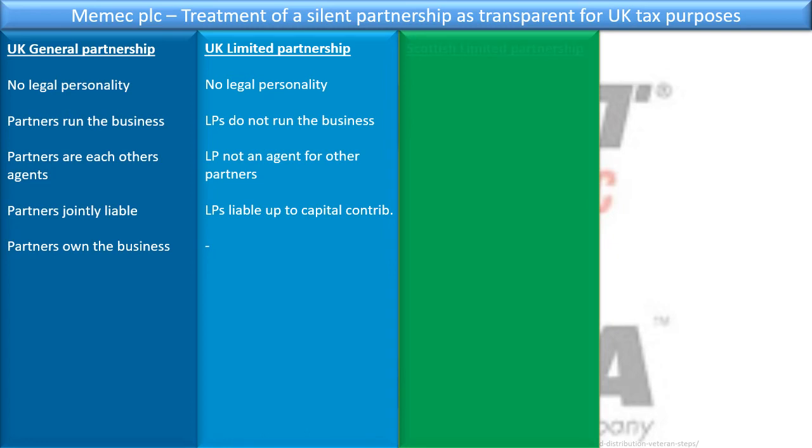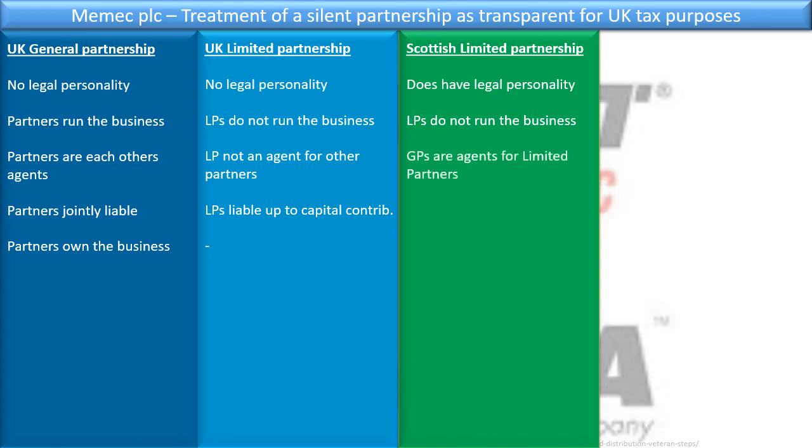The Scottish partnership is different, right? Because if you look at the Scottish limited partnership, the first thing is it does actually have legal personality, right? And that means that it's not the limited partners that run the business. I mean, it's still the general partners, but for the LP, right? Because it says the GPs are agents for the limited partnership, right?